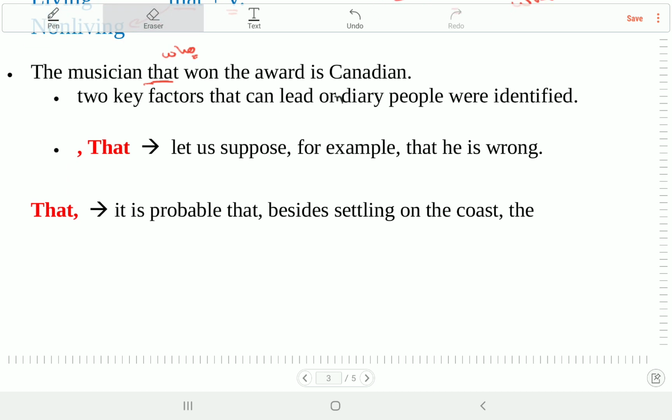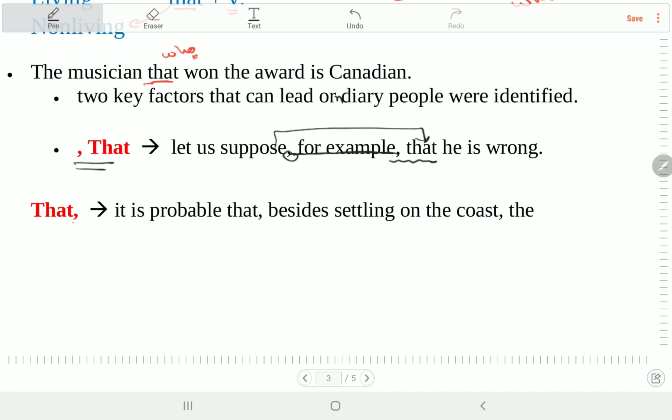طيب سؤال بقى التريك هنا بقى. When do we put comma that? تعال نشوف كده. نقرا كده الاكزامبل وانتوا هتعرفوا لوحدكم. Let us suppose for example that he is wrong. طب انا عندي هنا we have a comma that. So مين يقول معايا؟ It's a non-essential. For example, it can be deleted. So whenever you have a comma before that لازم you have another comma. فين؟ عشان يبقى non-essential ياخد كله يتقفل. So let us suppose على طول that. يبقى suppose that. Let us suppose that he is wrong. Okay?